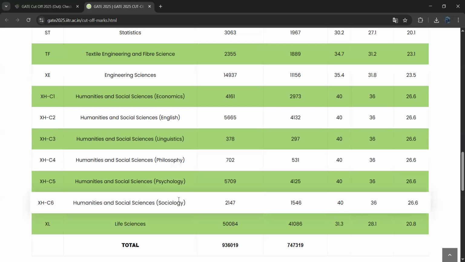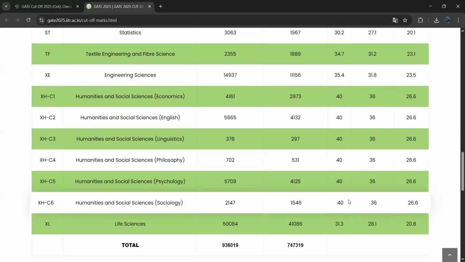For humanities and social sciences, for sociology people, 40 is the cutoff score for general category. 36 is the cutoff score for EWS or OBC people. 26.6 is for SC, ST or PWD. So coming to humanities and social science, for all types of people, the cutoff is the same for all branches for different categories.